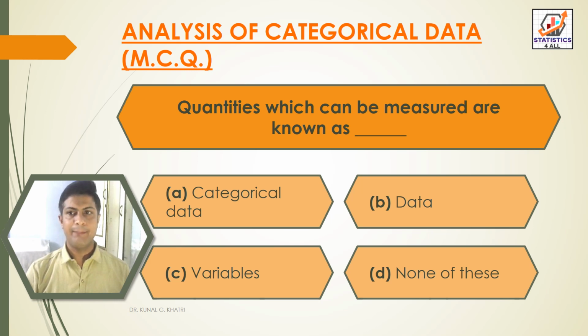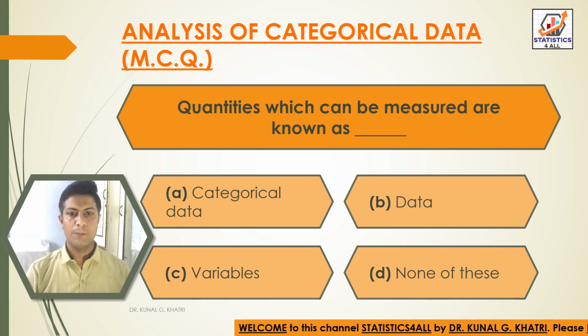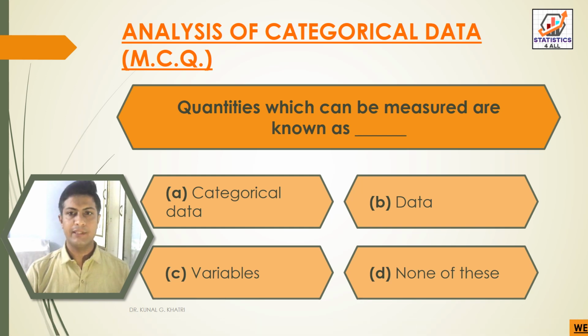Quantities which can be measured are known as: option A, categorical data, option B, data, option C, variables, and option D, none of these. So here we have answer option C, that is variables. Quantities which can be measured are known as variables.